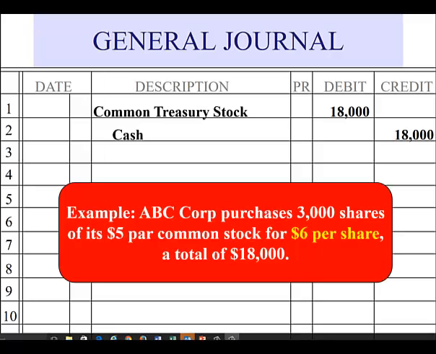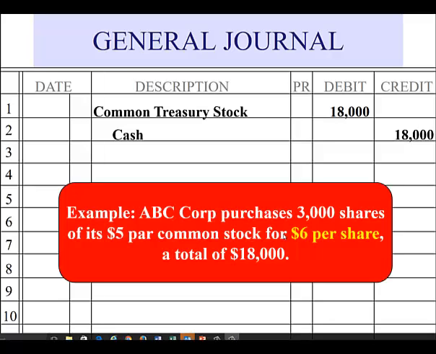So let's take a look at our example. We have ABC Corporation that purchases 3,000 shares of its $5 par common stock for $6 per share, a total of $18,000. When journalizing treasury stock, we never use the par value, so don't be tempted to use that like we do in a regular stock transaction.